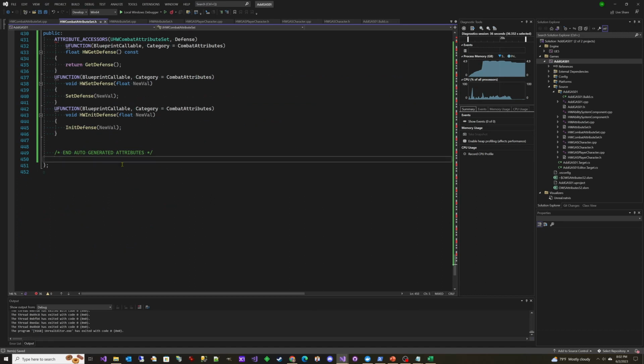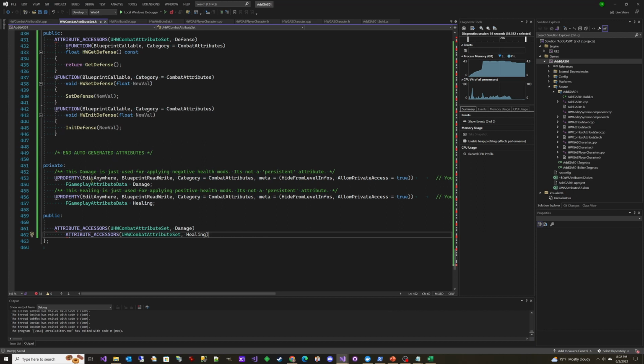So we did not generate our damage and healing transients. They're a little bit different. The code looks a little bit different. I decided not to add it into the Excel spreadsheet, so we're going to paste that here. So here we have our damage transient and our healing transient. These are values that we can use to change health because health is not directly accessible to gameplay effects. So instead, you modify damage to decrease health. You modify the healing to increase health, and that's what we're going to be using.